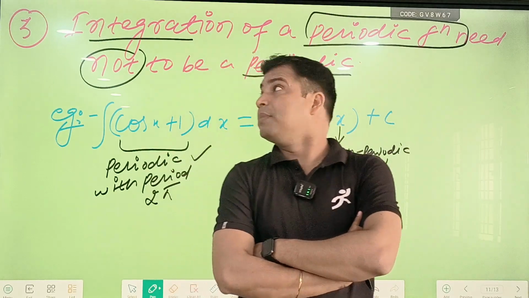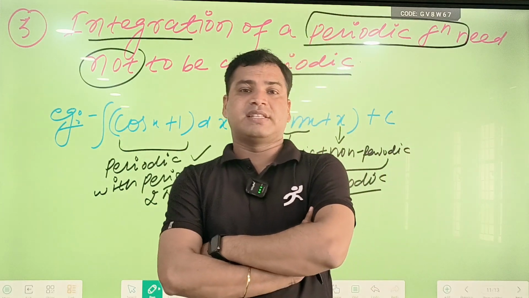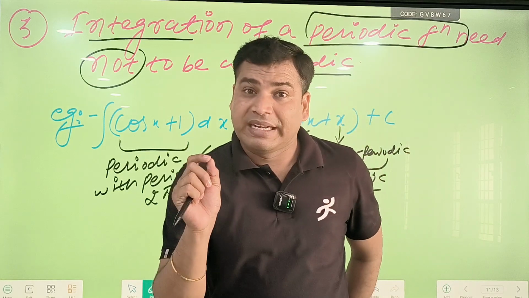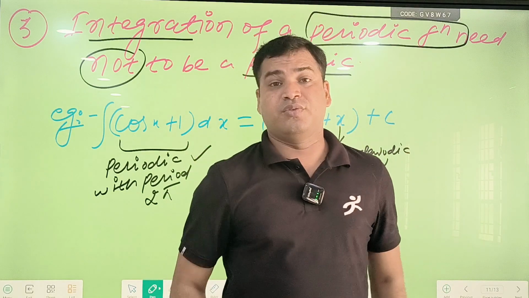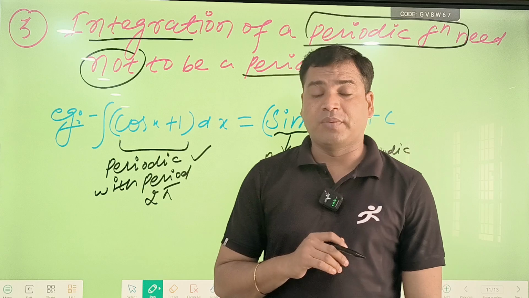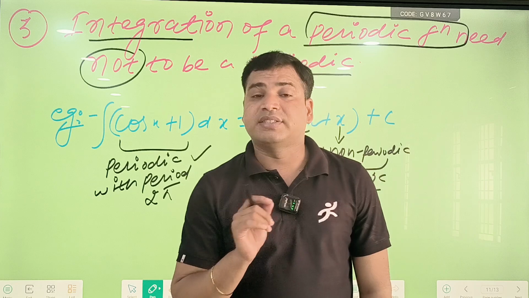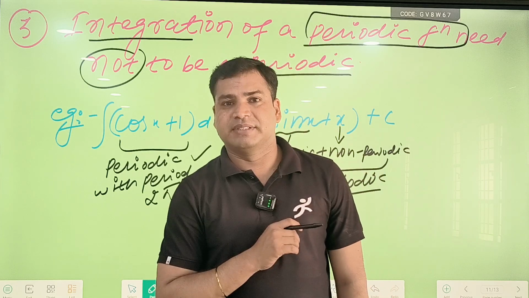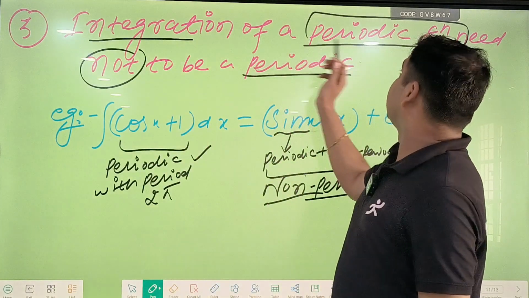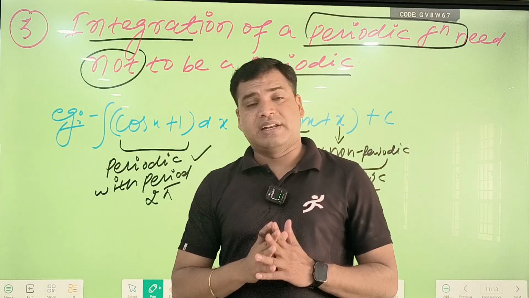And after that, some important highlights. Integration of capital F of x dx gives small f of x plus c. This geometrically represents a family of curves whose tangents at the same x are parallel and have slope f of x. Second point: if the integrand is discontinuous, that does not mean the integral will also be discontinuous. And the third point: integration of a periodic function need not be periodic. So I hope all these things are very easy.